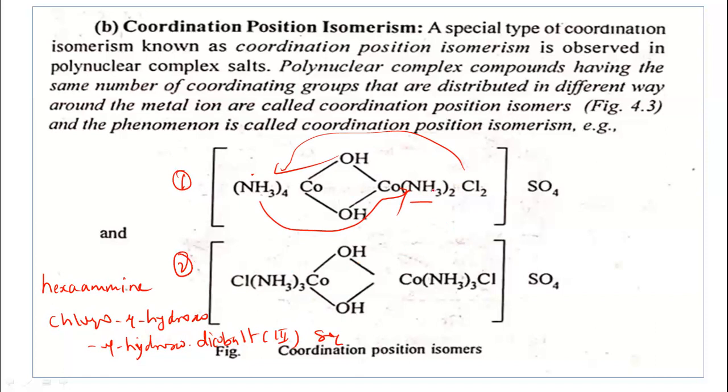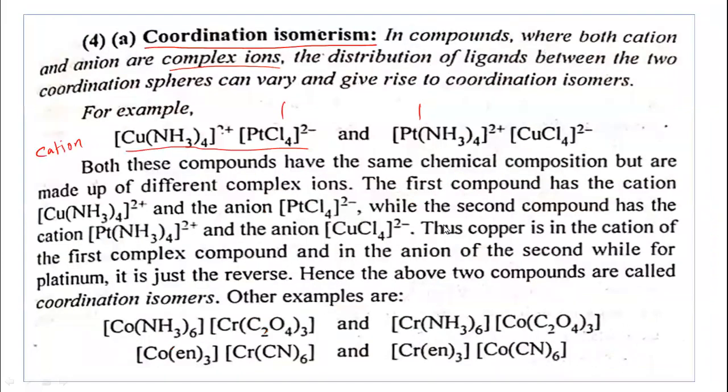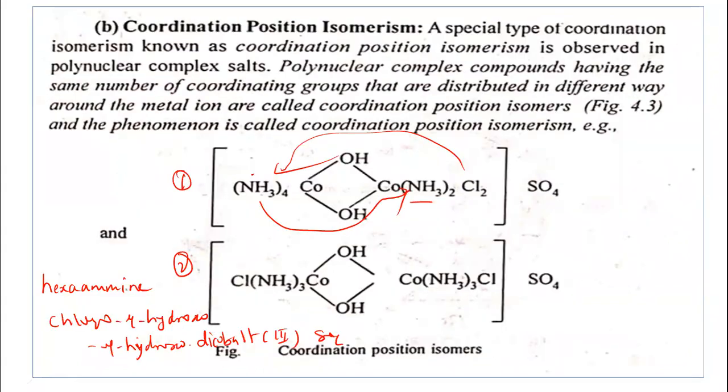Coordination isomers have the same molecular formula, the same chemical composition, but the arrangement of the ligands in the coordination sphere will vary. Only the position changes here. So this is called coordination position isomerism. It is particularly observed in polynuclear complexes.